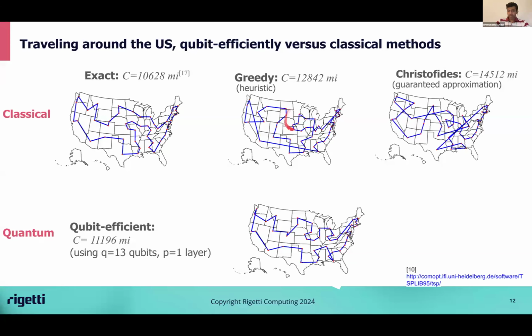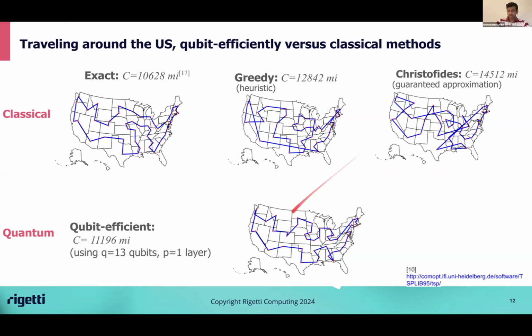And then the other algorithm, which is more sophisticated, is an approximation algorithm which guarantees that it will never find a solution that is worse than 50% from the optimal solution. But it just looks horribly wrong. You can tell by looking that this road is weird. And the actual length of the route is 14,500 miles. So our quantum ansatz performs better than the two simple classical algorithms.